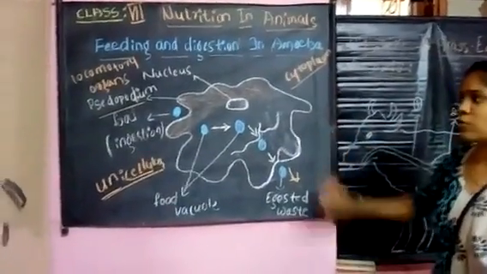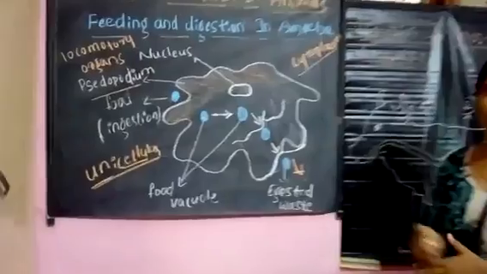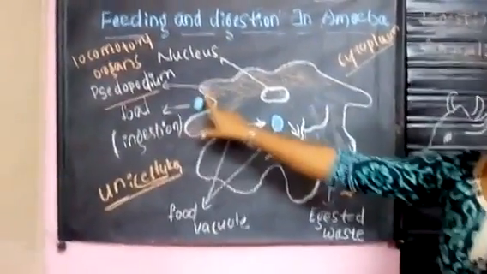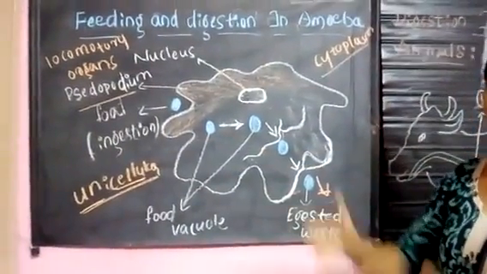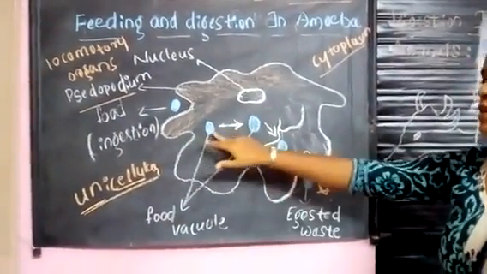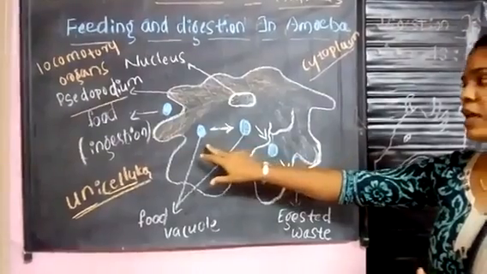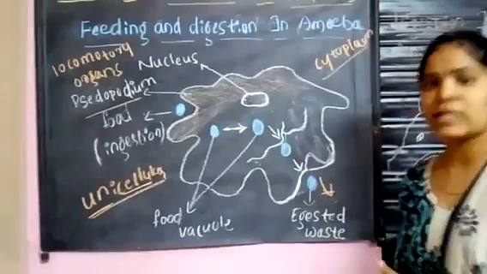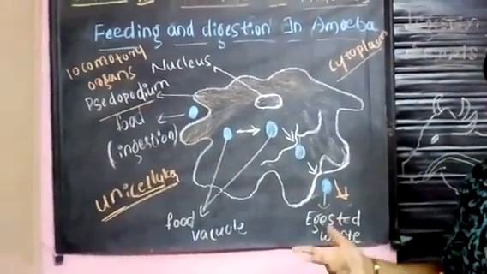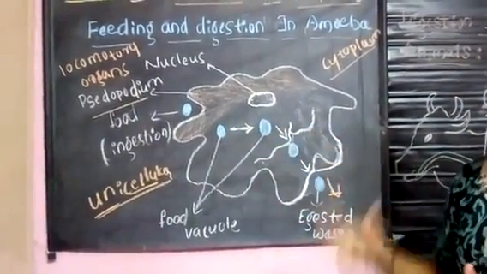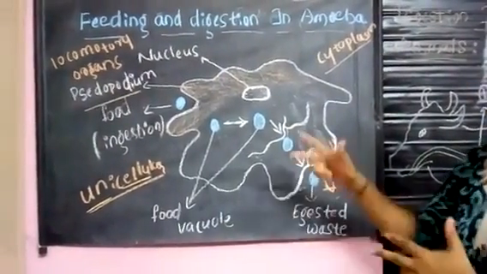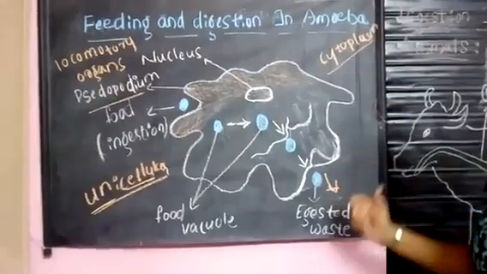So this is all about digestion in the case of the amoeba. The main parts here are the pseudopodia, which are finger-like structures that capture the food material, and this captured food material is taken in by the food vacuoles, where the food is completely digested into simpler substances. Whatever food material is not necessary for digestion is ejected out.